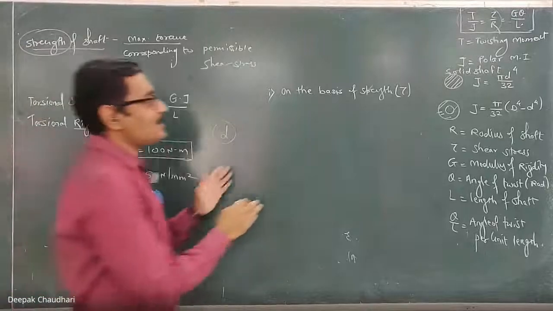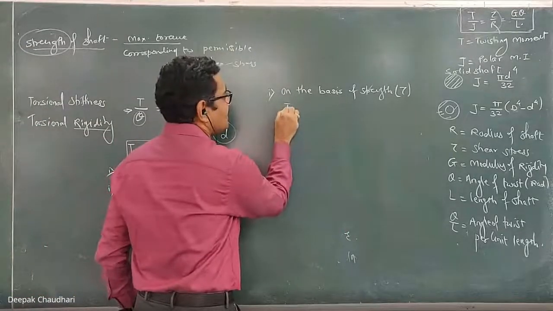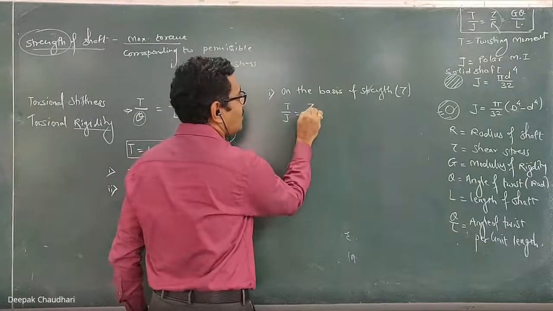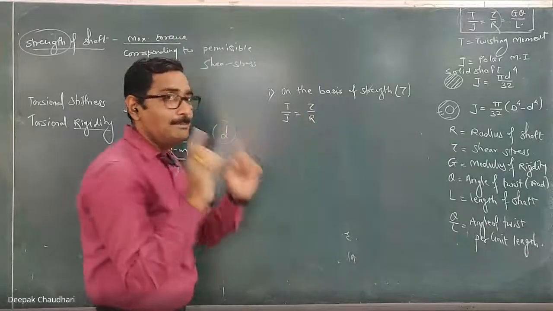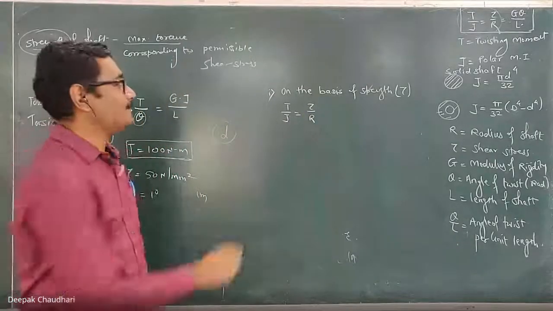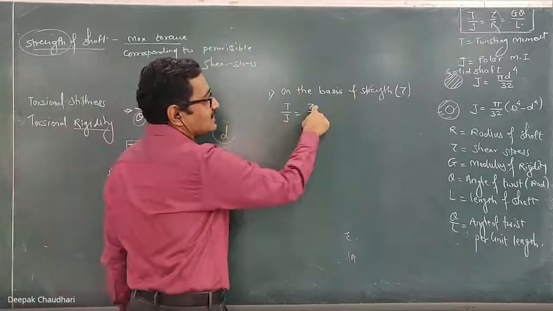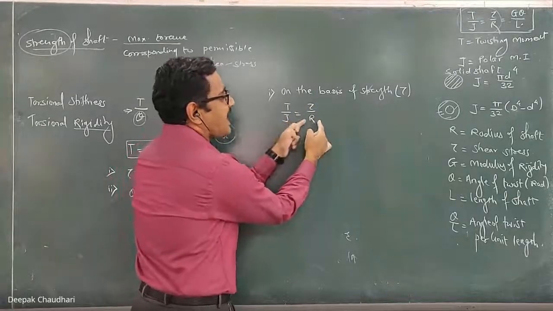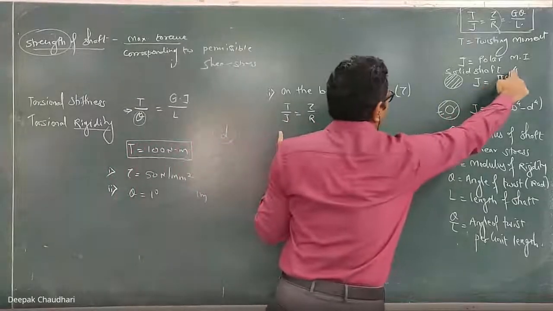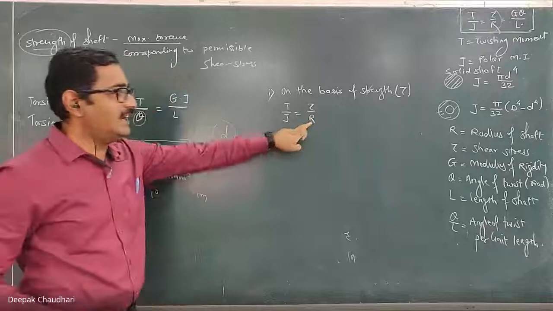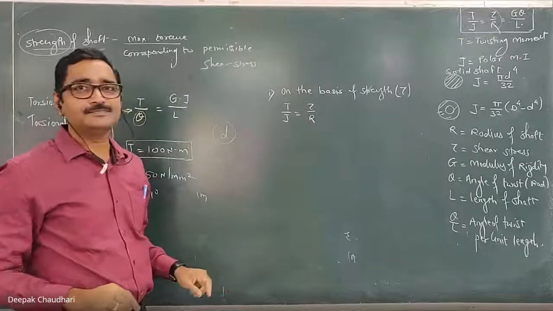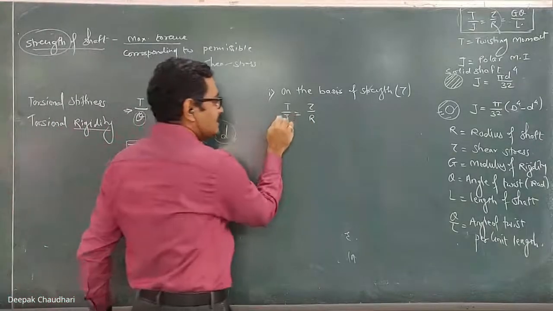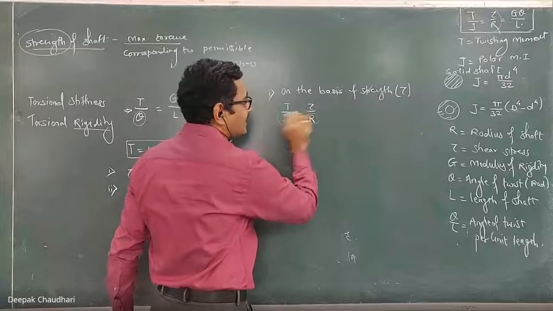Okay, so when it is on the basis of permissible shear stress, we can use this relation T upon J equal to tau upon R. This is the basic equation. Okay, torque is known to you, permissible shear stress is known to you. Here this R is unknown, and in J also you will get the diameter. This is the radius, which is d by 2. So in this term also there is a diameter, in this term also there is a diameter.